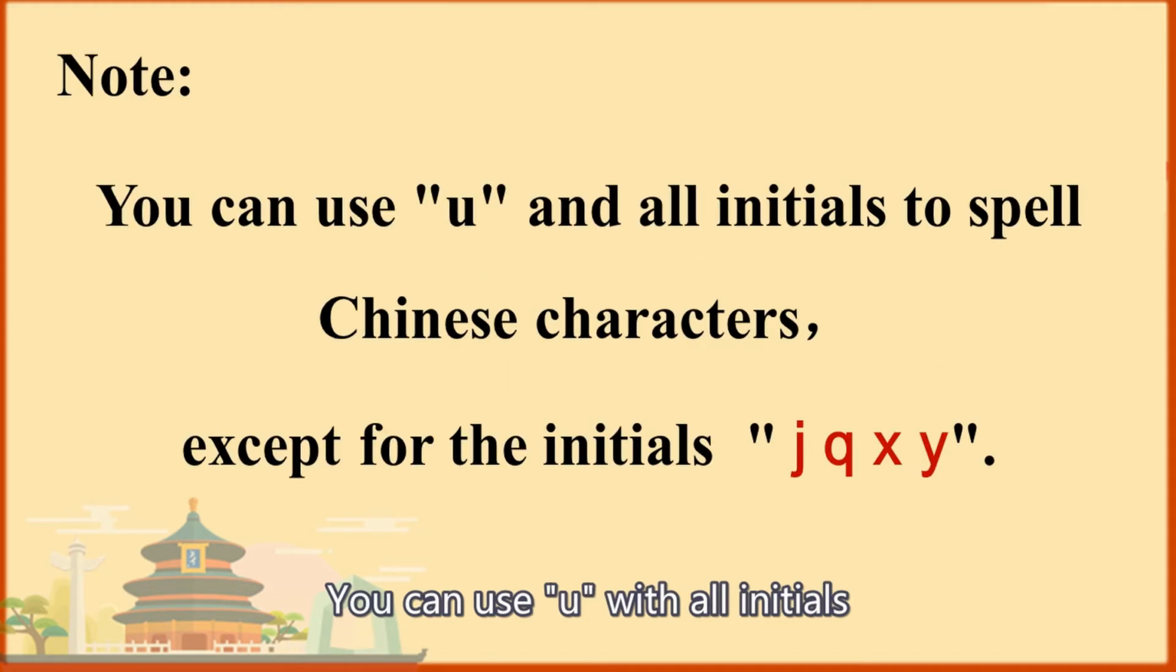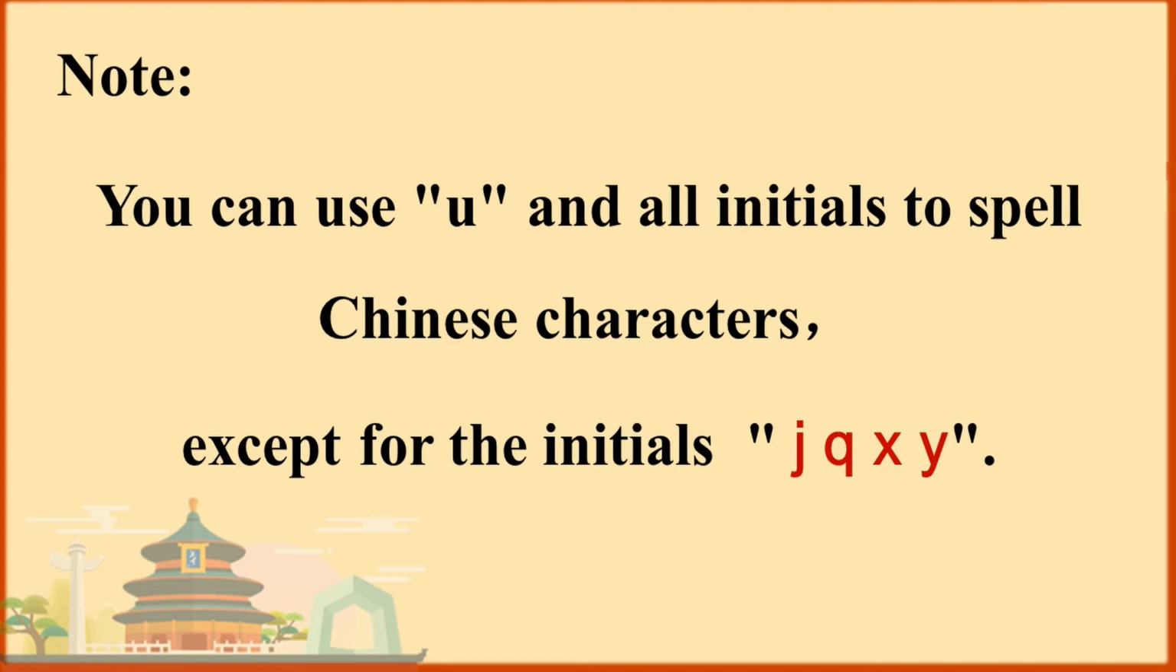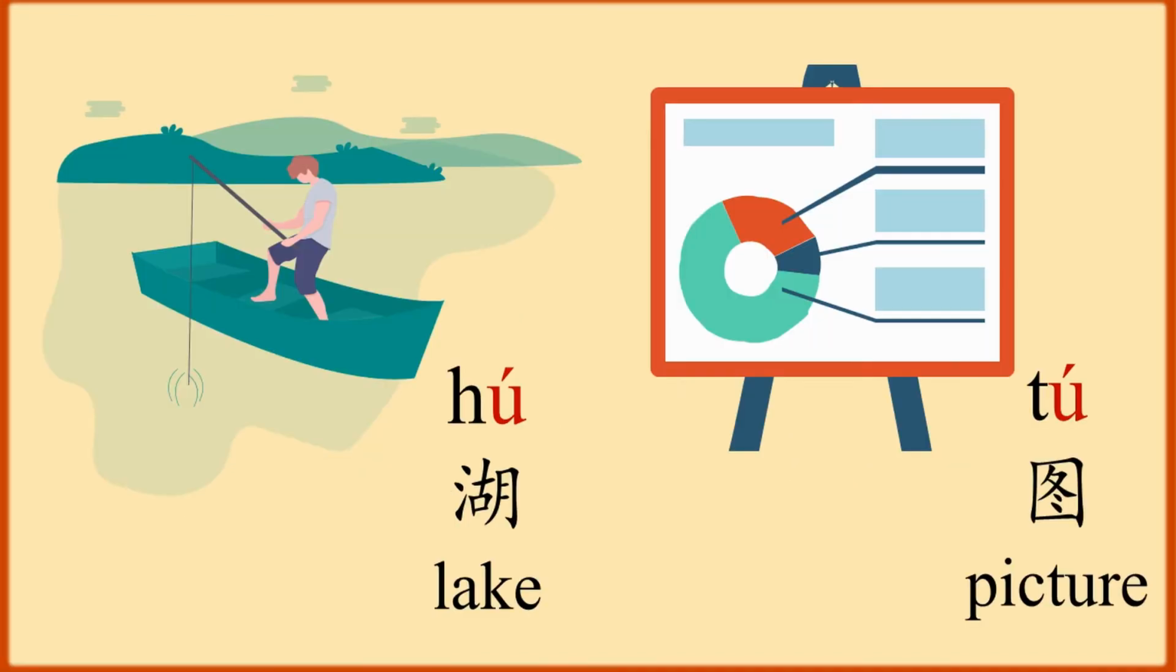You can use u with all initials to spell Chinese characters, except for the initials j, q, x, y. Now, let's learn two Chinese characters consisting of u. The first one is hu. It means lake. There are many beautiful lakes in China and you are welcome to visit. Hu.